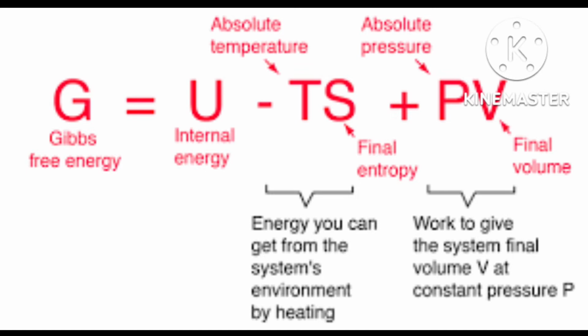So the answer is equal to 4980.6 joule per Kelvin per mole. That is the total entropy change, means delta S total you got, that is equal to plus 4980.6 joule per Kelvin per mole.